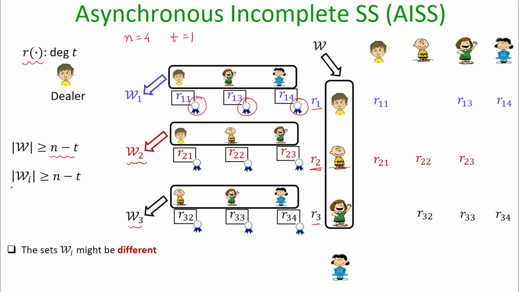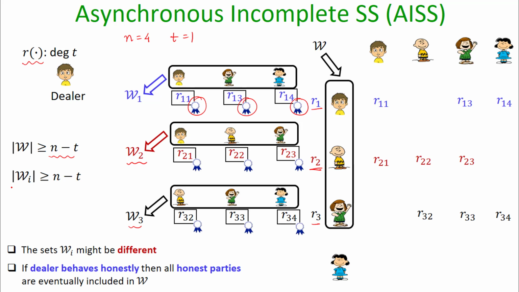The set of secondary shareholders might be different for different primary shareholders, but the property of this incomplete secret sharing protocol is that if the dealer behaves honestly in the protocol by selecting the right polynomial and distributing the right information, then eventually all the honest parties will become primary shareholders. Namely, all the honest parties will be included in this set W.